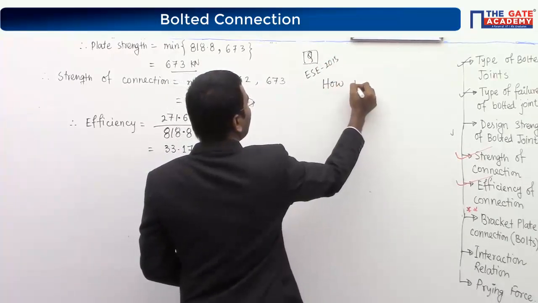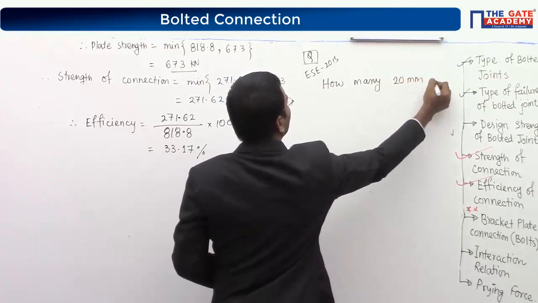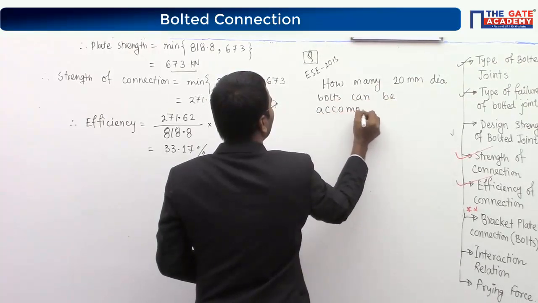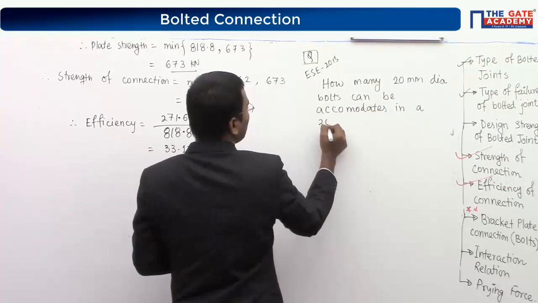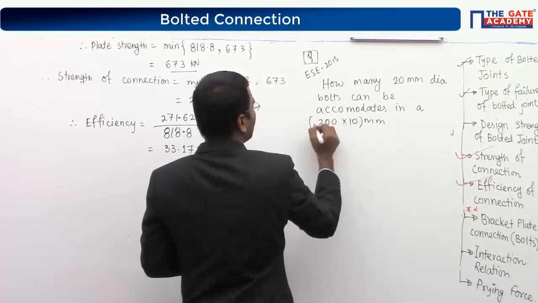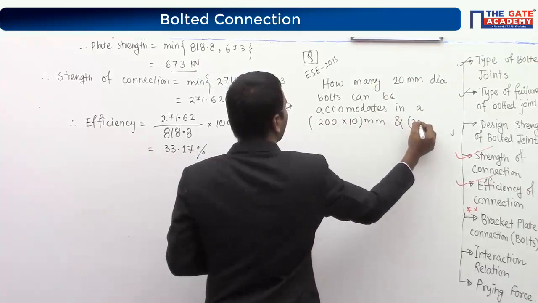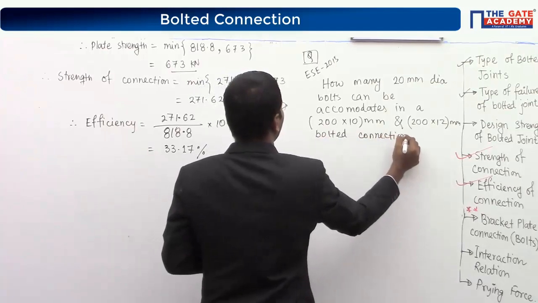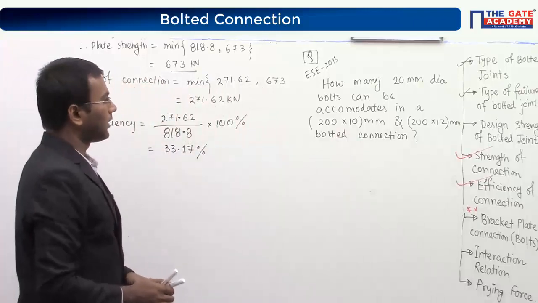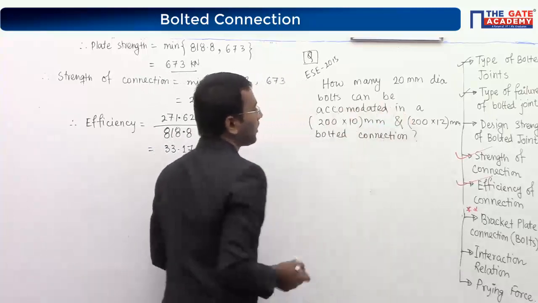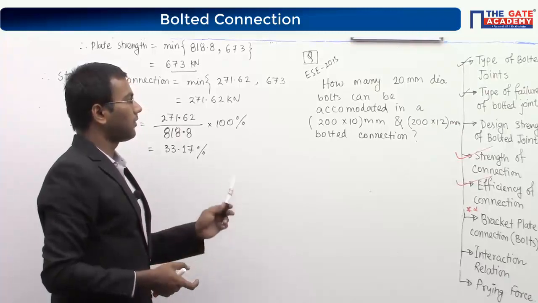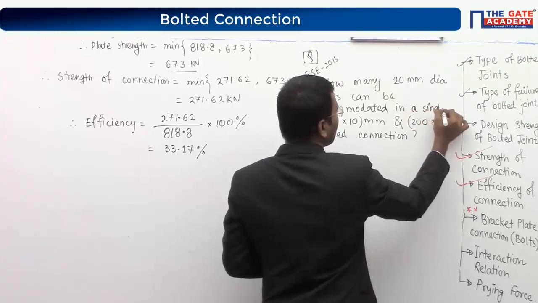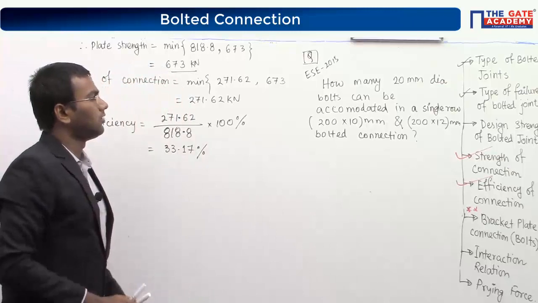How many 20 mm diameter bolts can be accommodated in a 200 by 10 mm and 200 by 12 mm bolted connection, in a single row of this connection?